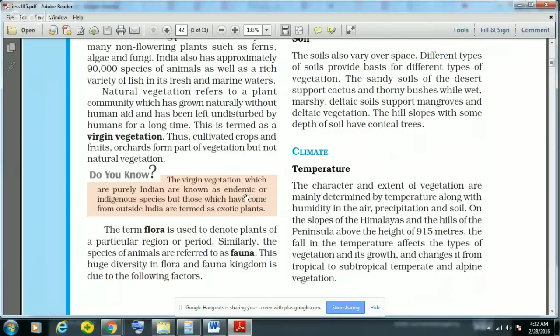These are the indigenous species, but some come from the outside and are known as exotic. So whatever plant grows in India but comes from outside of India is known as exotic, and whatever is indigenous, whatever is from India, is known as endemic. So this is the difference between endemic and exotic.